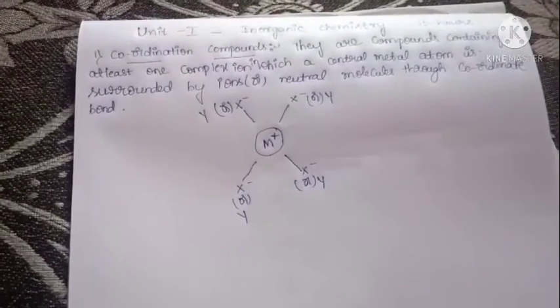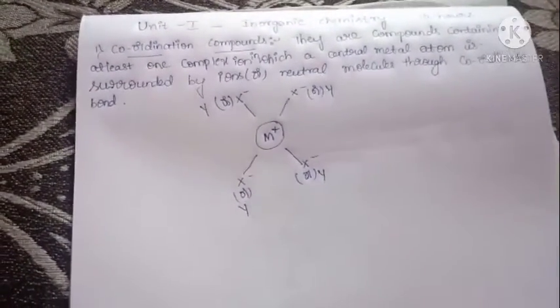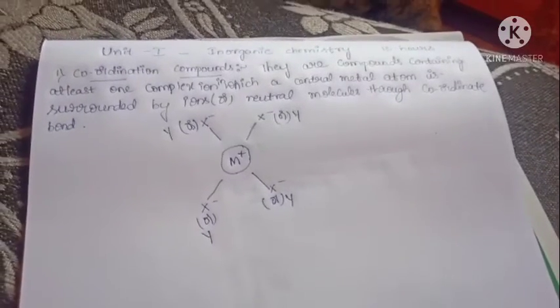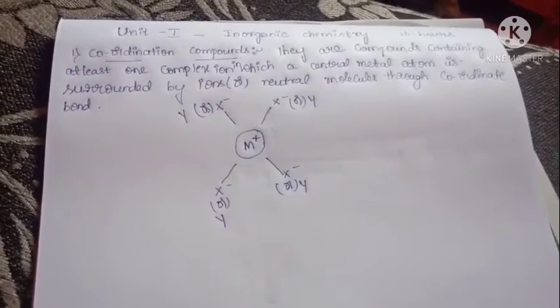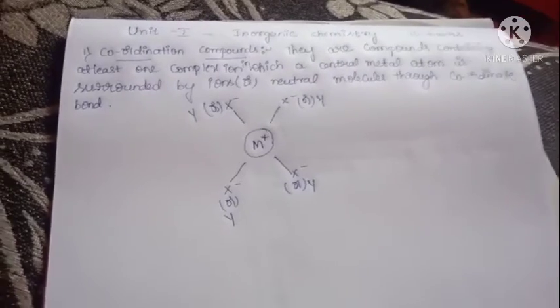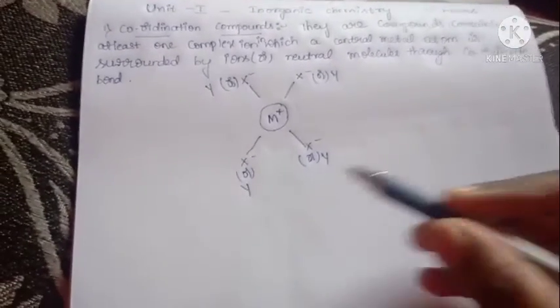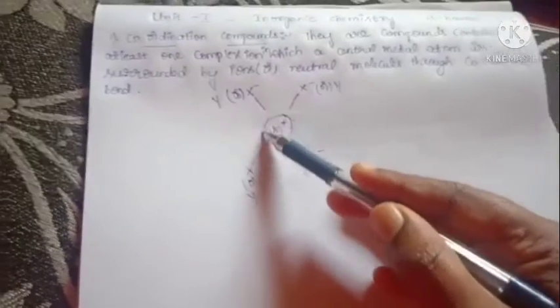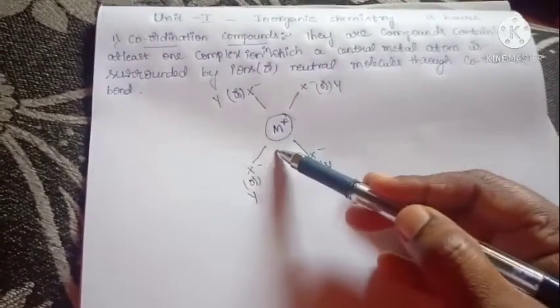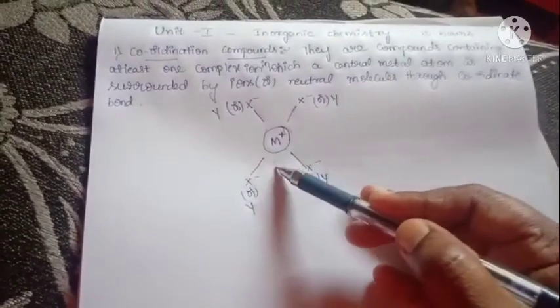That is called a coordination compound. Coordination compounds are formed by D block elements. Mainly the central metal atoms are from D block elements.